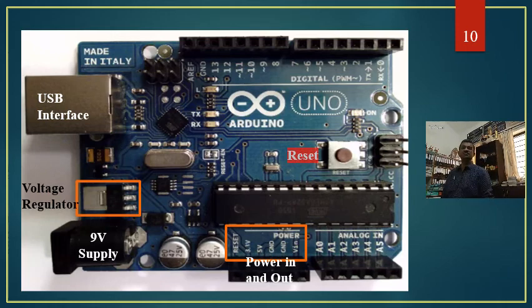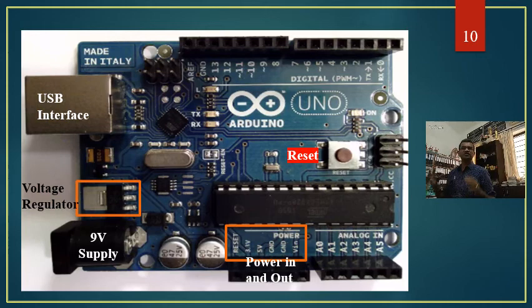Okay. Other than that one, there is a reset button which, whenever pressed, the program starts executing from the very beginning. And there are many others like TX, RX, transmission and receiving.